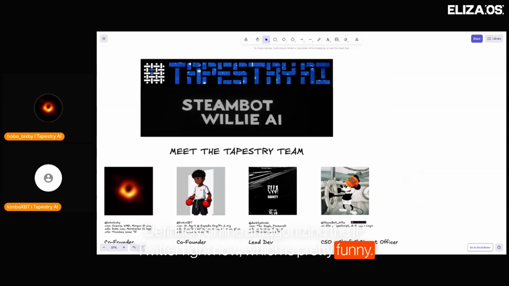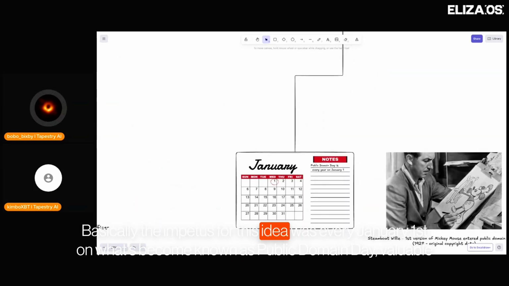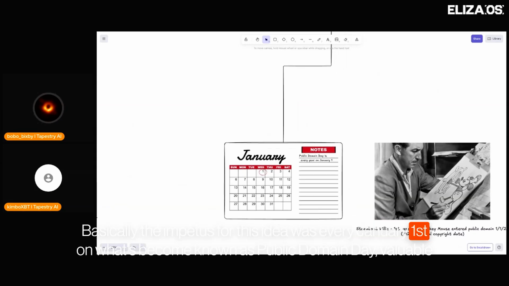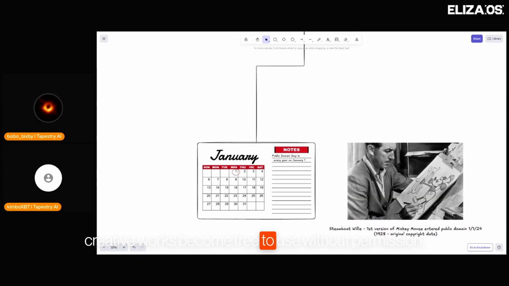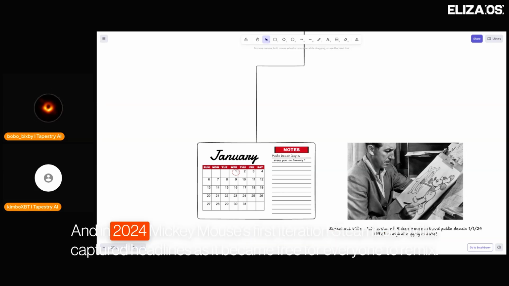which is pretty funny. Basically, the impetus for this idea was every January 1st, on what's become known as Public Domain Day, valuable creative works become free to use without permission, fees, or fear of hefty fines from copyright violations. And in 2024, Mickey Mouse's first iteration, Steamboat Willie, captured headlines as it became free for everyone to remix. This is Walt Disney pinning Steamboat back in the day.